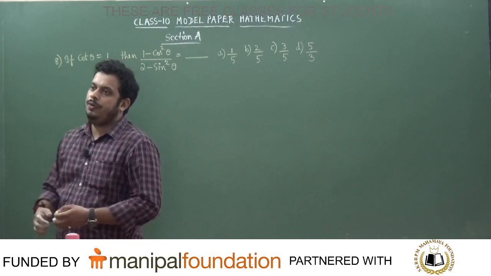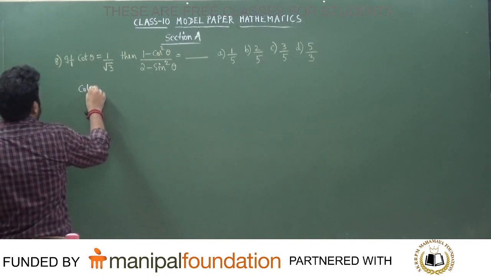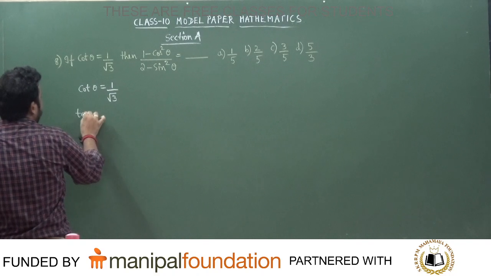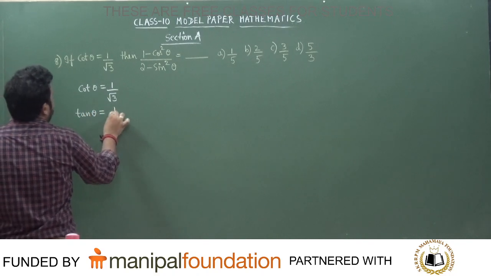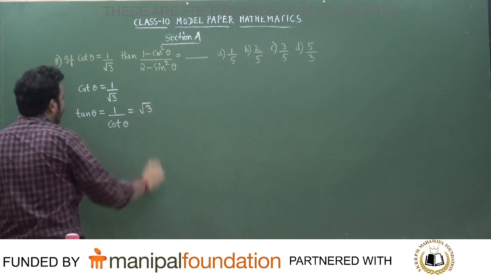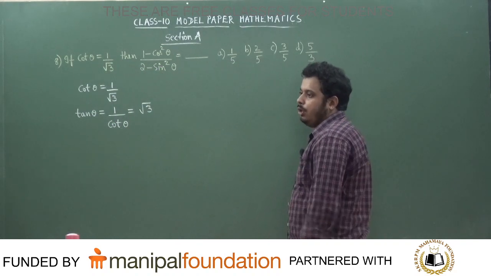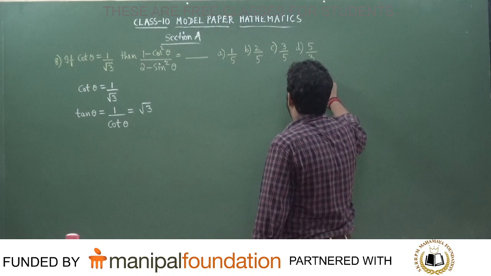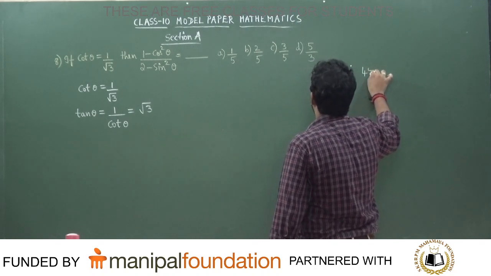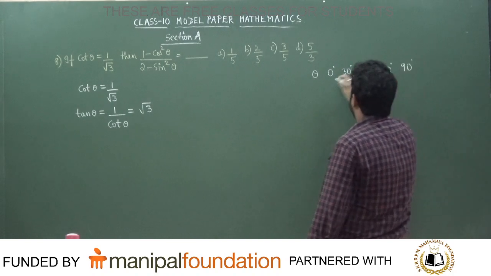Now we'll see here, all of you. Just see, the table. So cot theta is given in the problem as 1 divided by root 3. Can you tell me what is the value of tan theta, which is the reciprocal of cot theta? Reciprocal means upside down, so it becomes root 3. Correct? See, now we know one trigonometric table, students. Theta 0 degree, 30 degree, 45 degree, 60 degree, 90 degree. Correct or not? Can you tell me what is this theta?